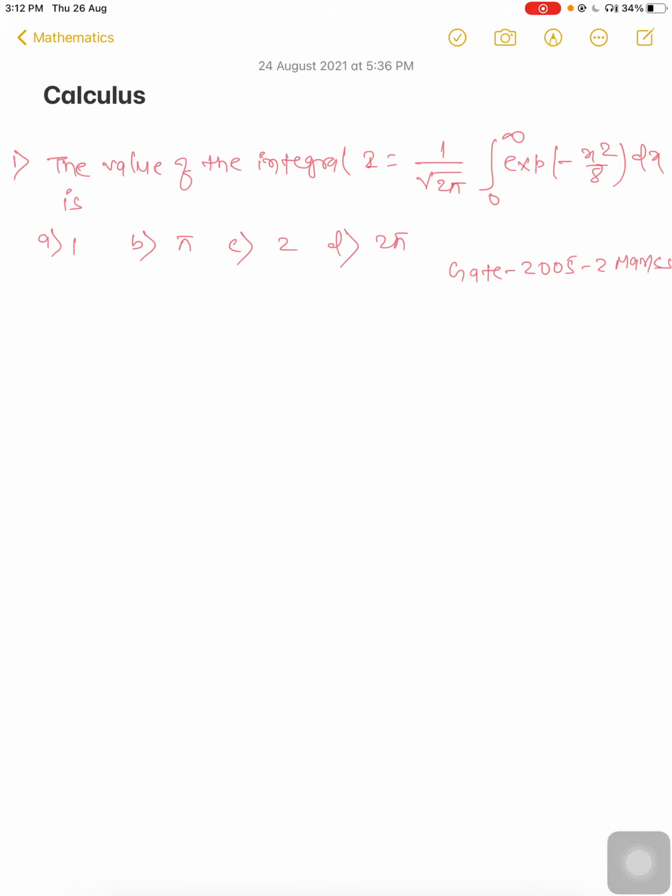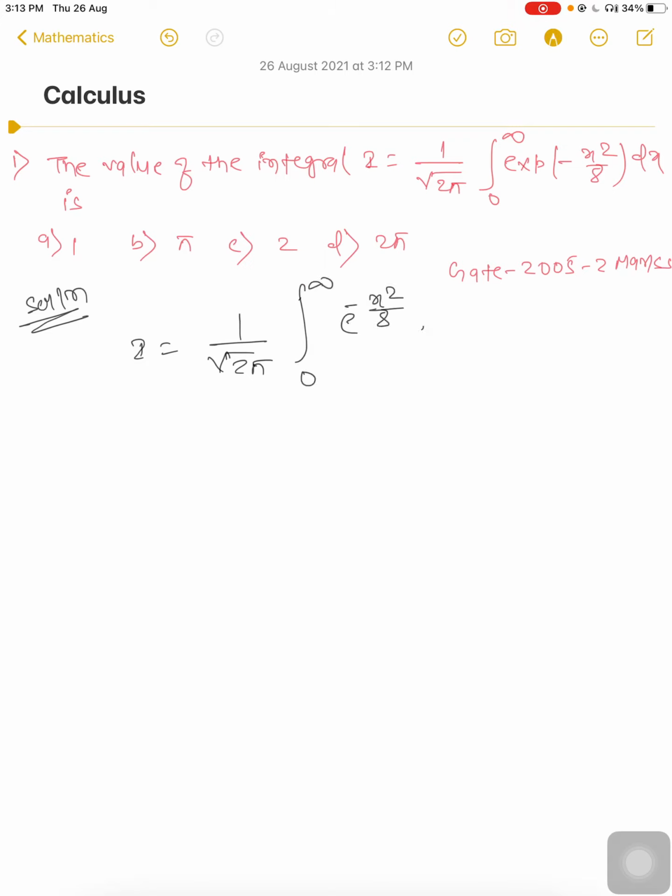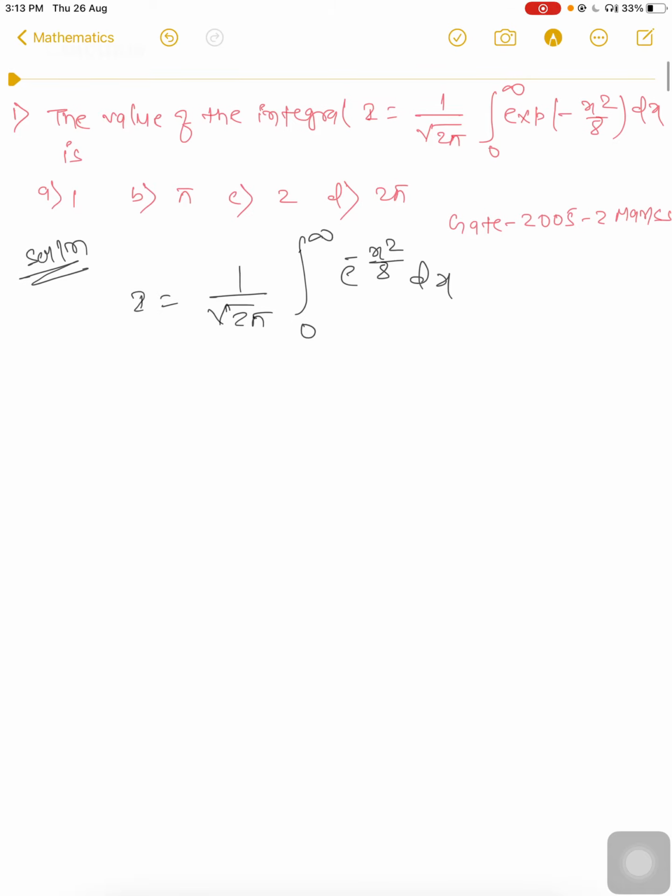The first question is: the value of the integral 1 upon root 2 pi, integration 0 to infinity, exponential of minus x square by 8 dx, is. We have to find the integration. This is a basic question, generally asked in university exams also, and it was asked in GATE 2005 for 2 marks. We have e to the minus x square by 8 dx.